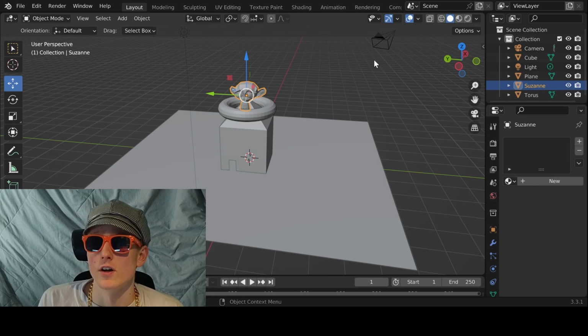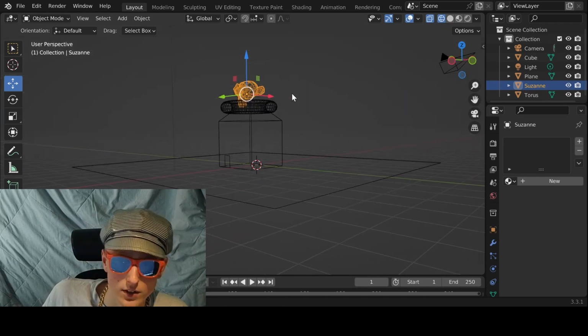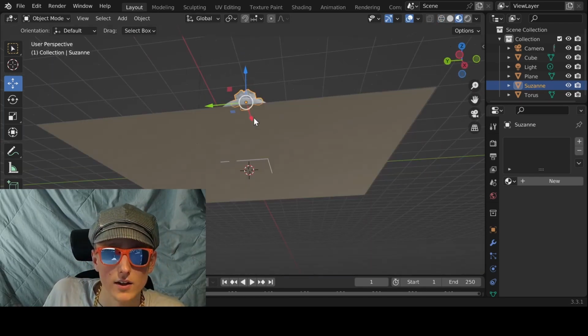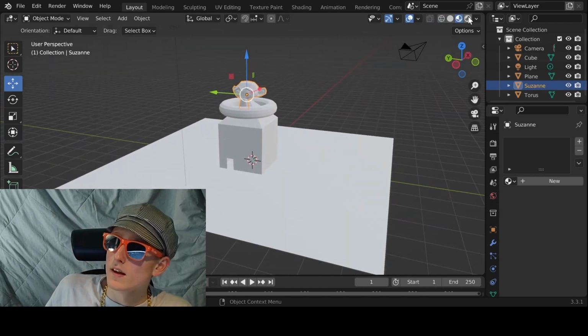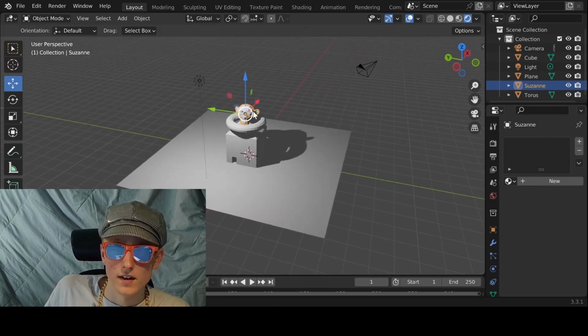Now that we've built a house, let's go through the different lighting engines and viewports in Blender. To begin with, we have the white one here. It's just a simple one that shows everything in white. Then we have the X-ray one. You can look through your objects. And then we have the color one here. It shows if an object has color or not. And here we have the viewport shading, which is a more realistic depiction of what your object will look like. And as you can see, everything is white.